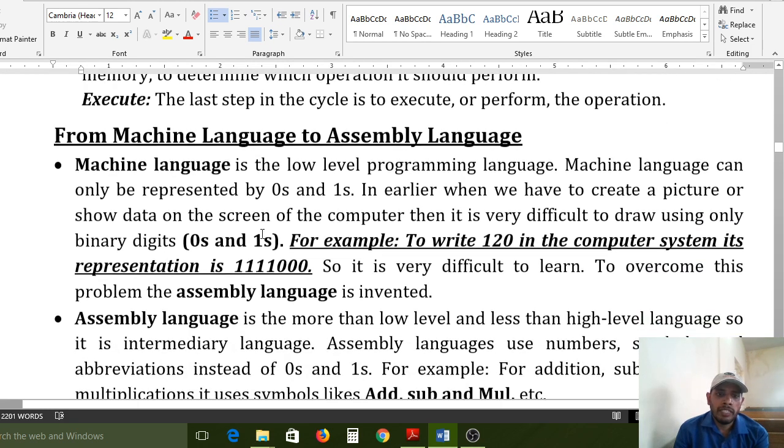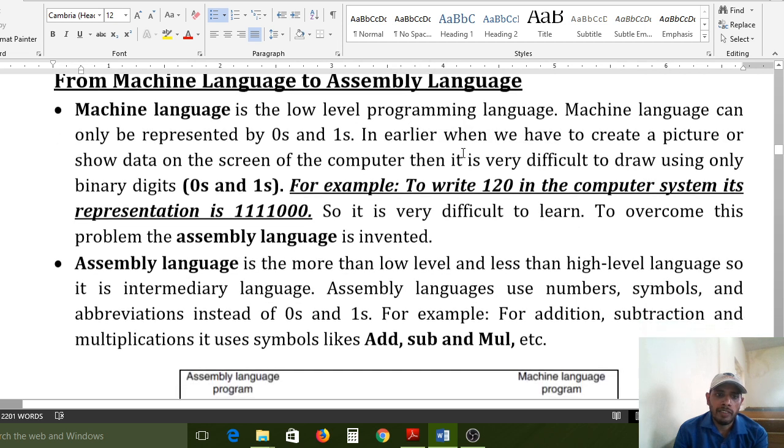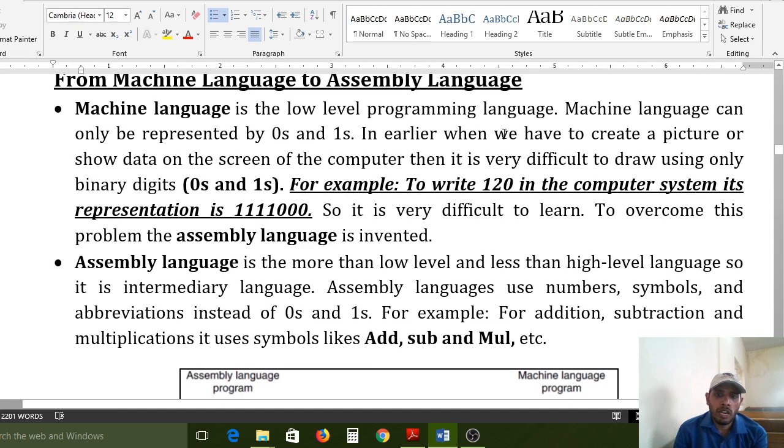Next, from machine language to assembly language. Machine language is a low-level programming language. I have already told you this; in the C language also you learned about this. Machine language is nothing but binary language.